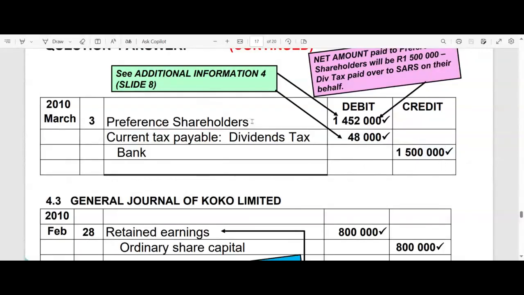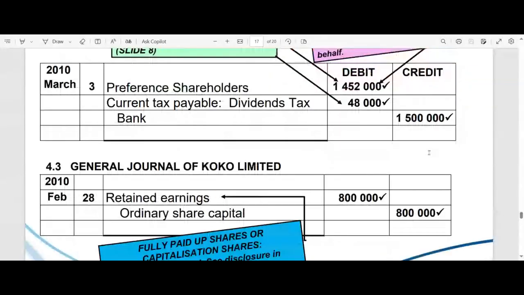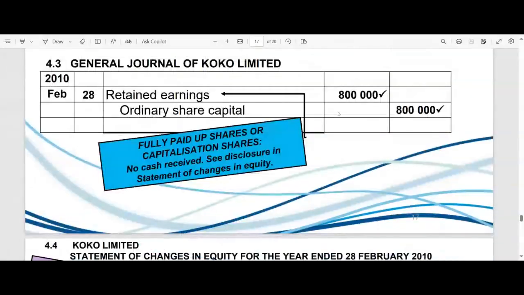Each individual shareholder will get an EFT, and then the revenue service will get one payment. We'll transfer one amount of 48,000 to them. So one EFT for the revenue service, one EFT for each individual shareholder. But those total EFTs, the money that you are going to be paying out of your bank account, will amount to 1.5 million. And here, that's no mystery. We've looked at this on more than one occasion. That is just recording that capitalization issue.